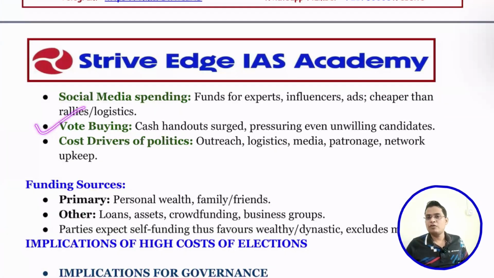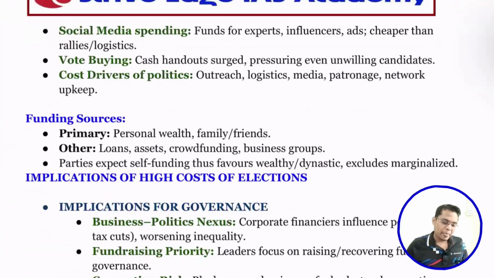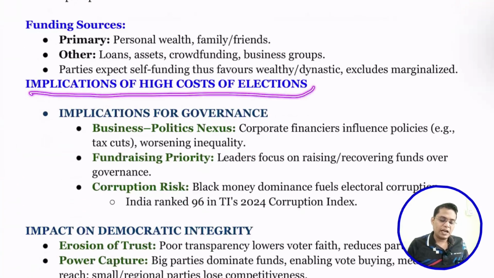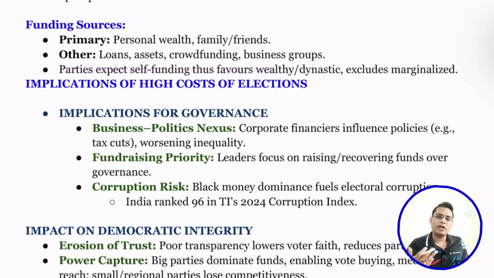Then vote buying, cash for votes one day before election. I think you all know how much money the political parties spend to simply buy the vote. Next are cost drivers of politics: outreach, logistics. All these factors are rising, making the cost of election quite high. If political parties are paying so much money to contest elections, they will definitely recover it, so there will be implications. How? During election, businessmen fund political parties, and when the party comes to power, they in turn help the businessmen to grow. That is what is called crony capitalism.